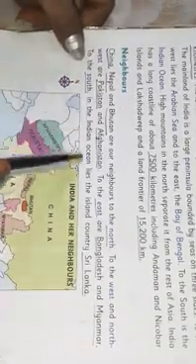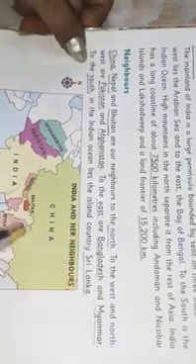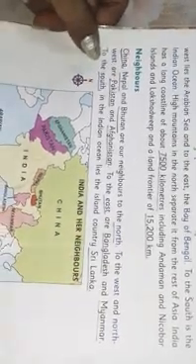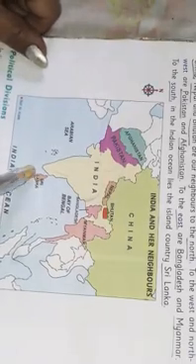To the south in the Indian Ocean lies the island country Sri Lanka, and to the south only one country is there, and that is an island country. Island country means that country is surrounded by water from all the sides, and that is Sri Lanka. So these are our neighbors.